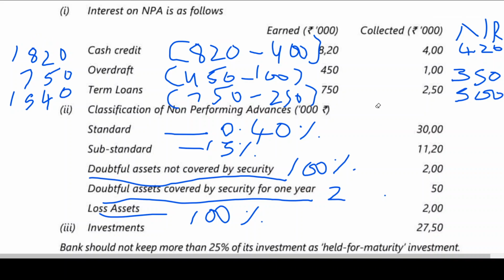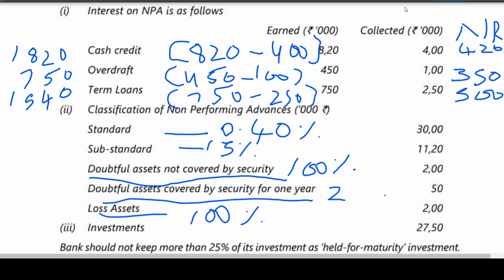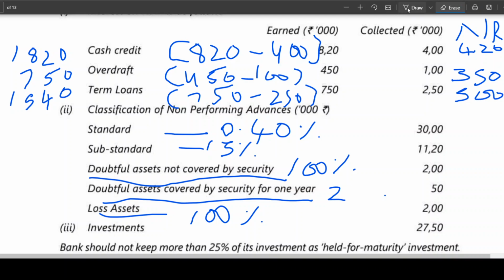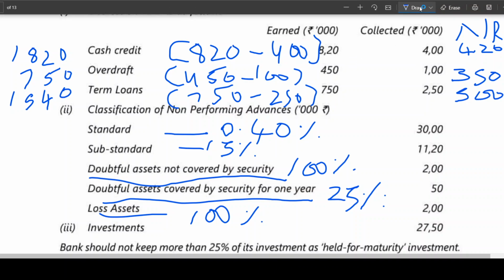Doubtful assets, I have told you how much. I have told you already, 25%. I think there will not be any problem even if I leave it. Doubtful assets covered by security for 1 year is 25%. We have seen already, right?